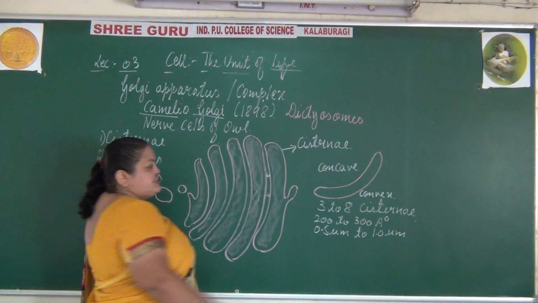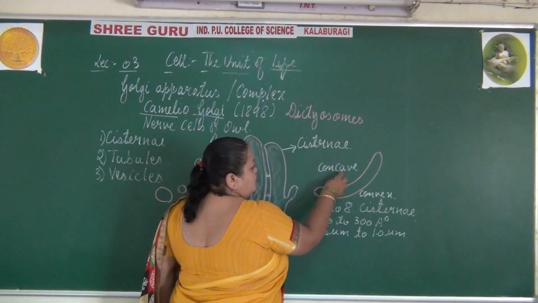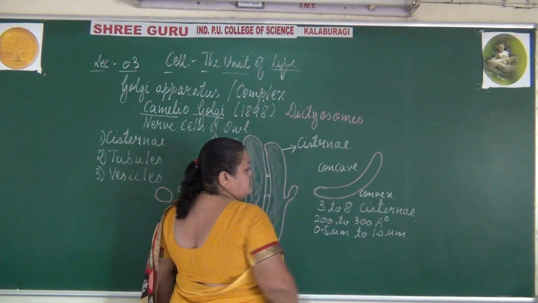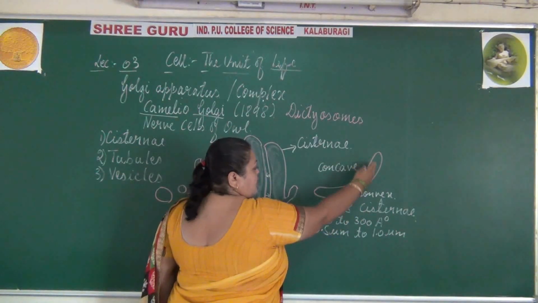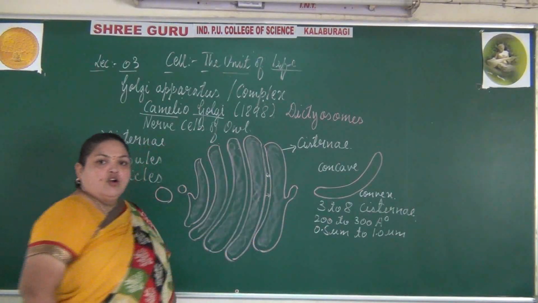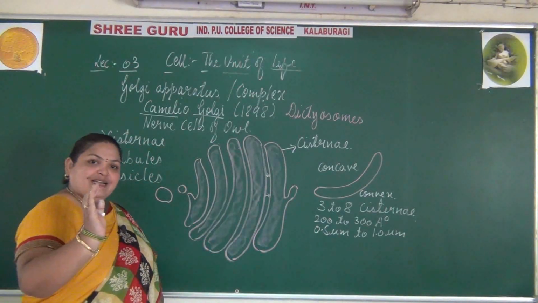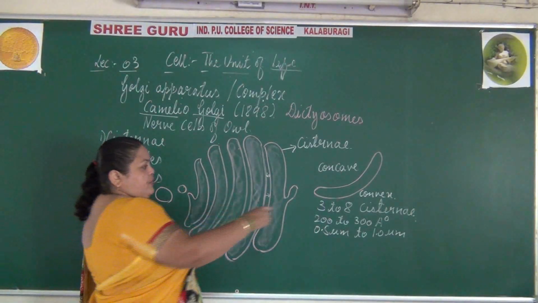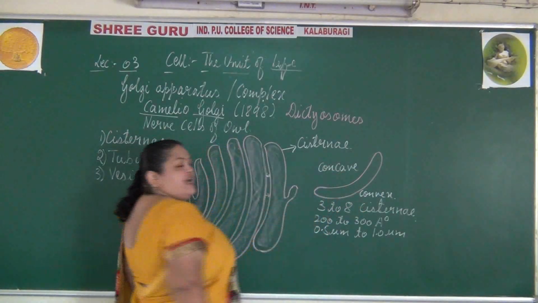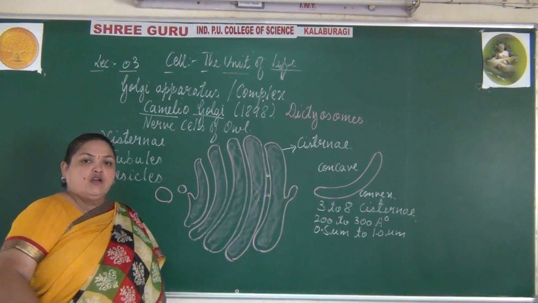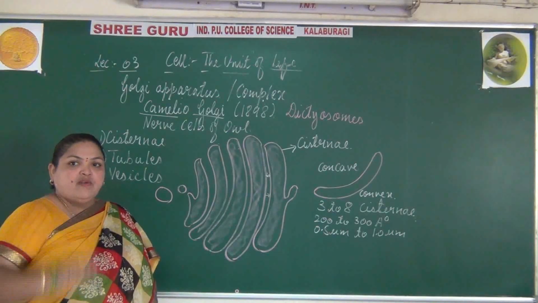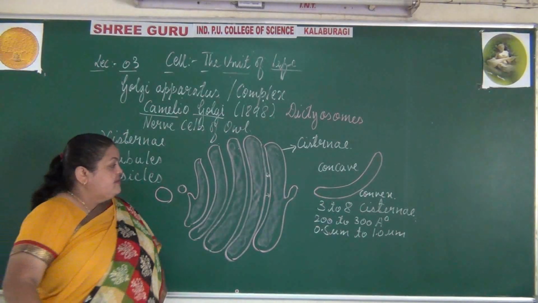Concave end. So it is showing two faces or two regions, we can say. Commonly we call this region a convex region. It is slightly bulged. Why? Hope you know the meaning of a convex and a concave. Why is it called a convex surface, or why is it called a concave surface?